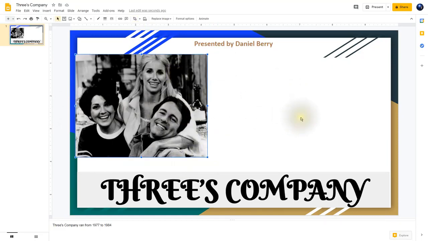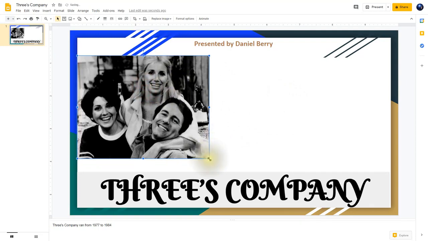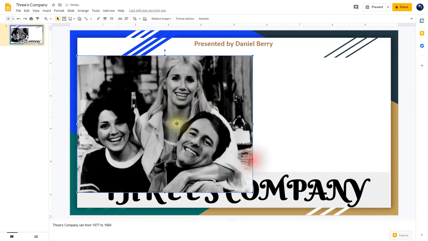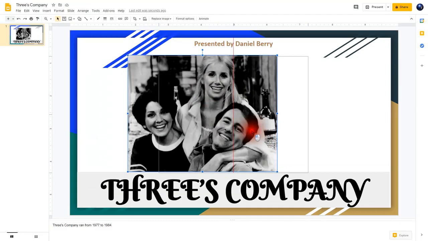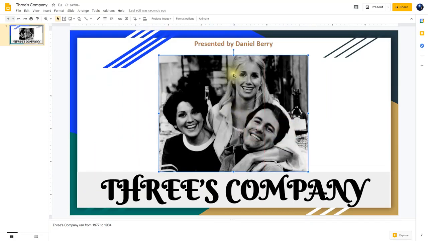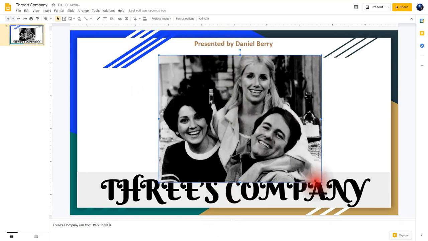There we go. So now what I'm going to do is I'm going to resize it and place it right where I want it to go here. And once it's in the center, you notice that there's a red line going straight down the center of the image. Let go. And now the image should be centered with my text. And what I'm going to do is I'm just going to make this a little bit larger.